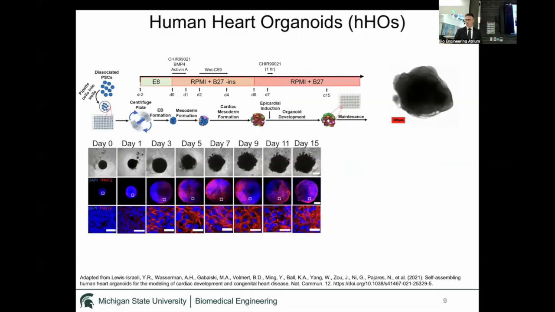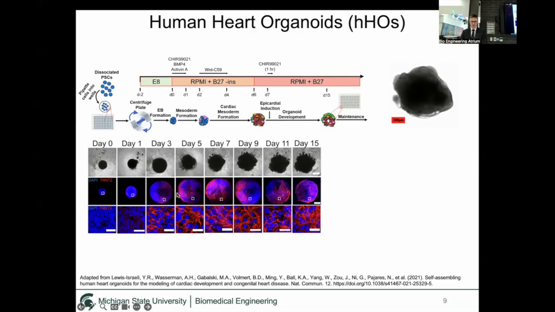Back in 2020, I joined the Geary lab, and they were pioneers of one of the first human heart organoid differentiation protocols. To make them, they dissociated pluripotent stem cells, aggregated them into what are called embryoid bodies, and subjected them to different chemical inhibitors and growth factors to manifest a cardiac phenotype. Here's a beating heart organoid.